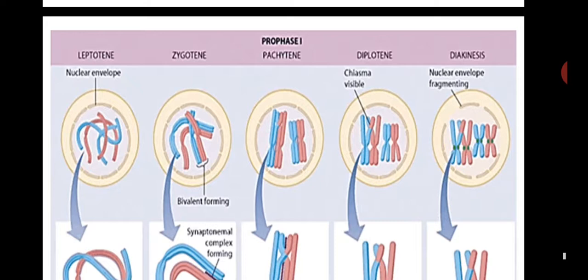After prophase, the chromosomes condense more and more and spread all over the cytoplasm. The chromosomes appear very clearly, and homologous chromosomes exchange some genetic material, so they have new genetic combinations. So this is prophase 1.